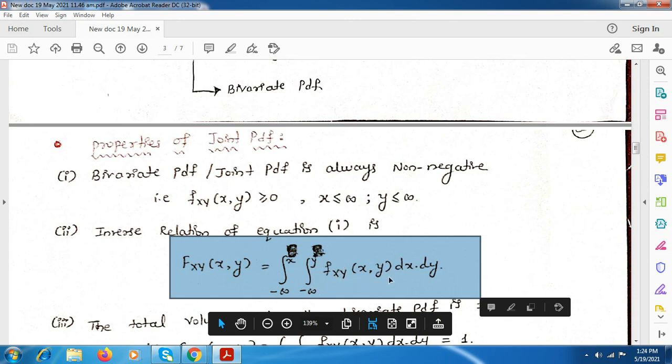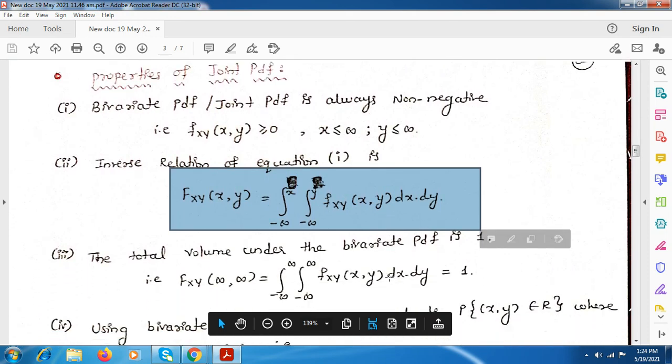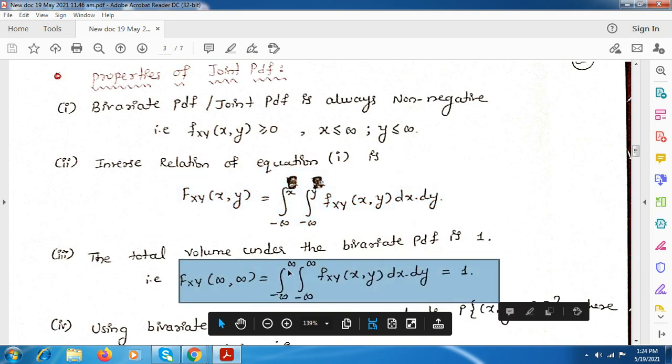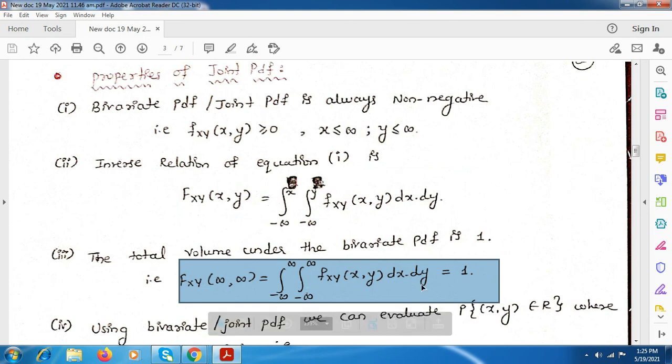Here also the total area under the bivariate PDF is 1, which means that if x and y both are infinity in this equation, it will cover the full area, which will be equal to 1. This you already know: when x and y are both infinity, that is F_XY(infinity, infinity), this will be equal to 1. In terms of the PDF, it covers the full area and it will be equal to 1.